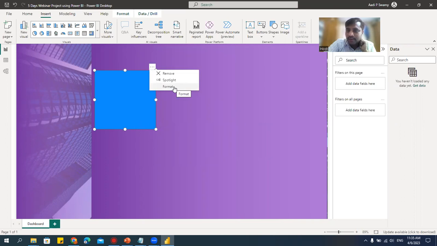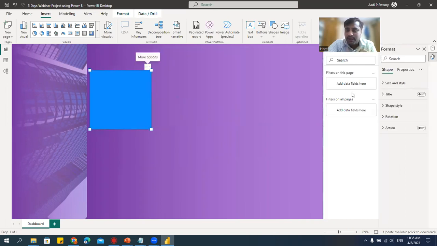Click on format. People in the old version, you'll have the format readily available in the pane, but in the new version, you have to right click and say format. I'll get this format window. So this format pane will be available automatically by default in February and below versions. Above the March version, you have to right click and say format. Now, if you see, I'm getting this format. Here I have the size, the style, the colors and all.